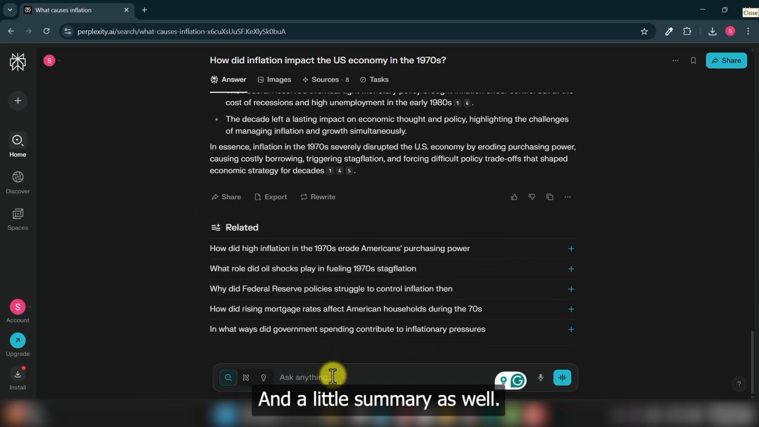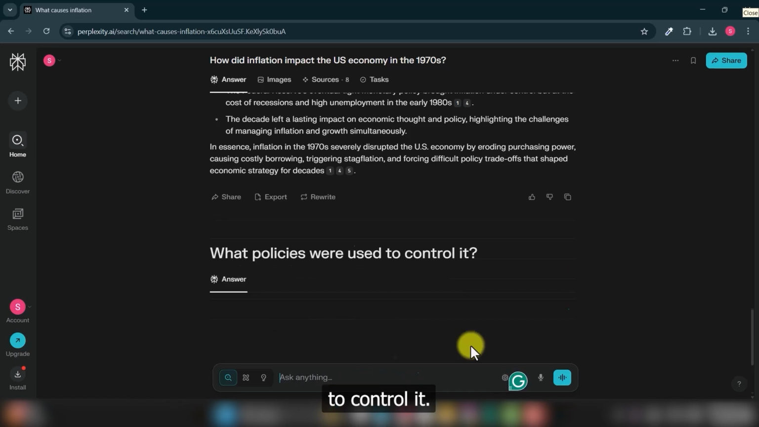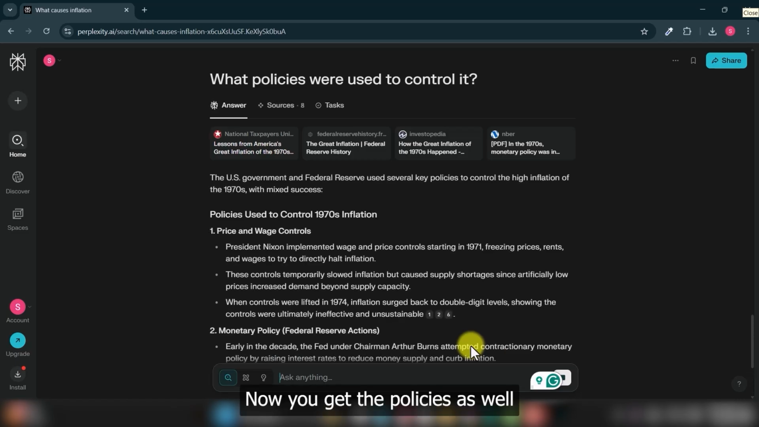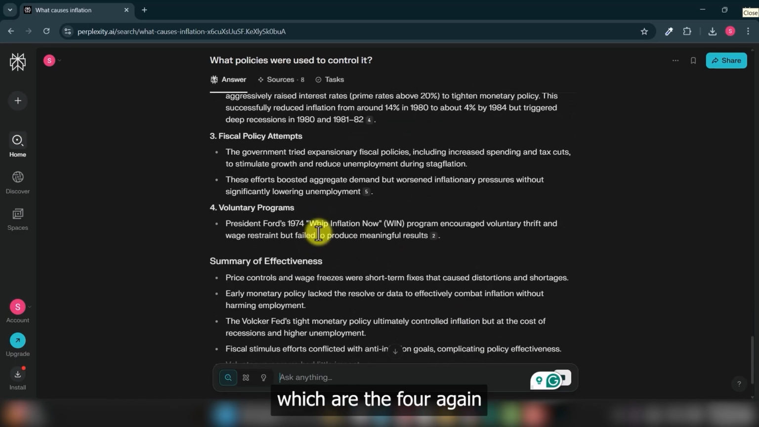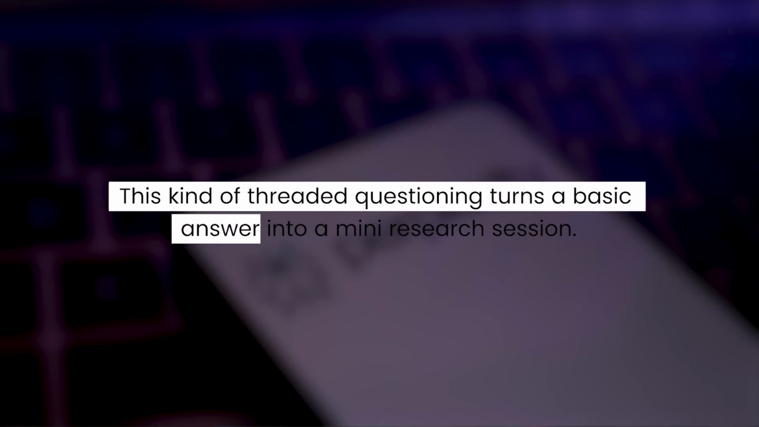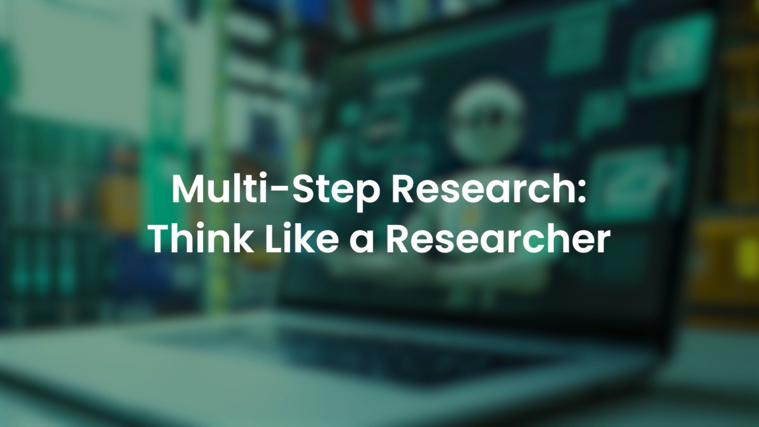The next follow-up could be, what policies were used to control it? And press enter. Now you get the policies as well, which are 4 again, and a little summary as well. This kind of threaded questioning turns a basic answer into a mini research session. Follow-ups, threads, and multi-step research. Think like a researcher.